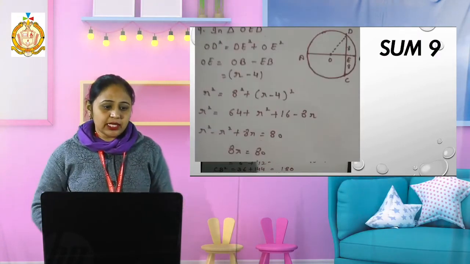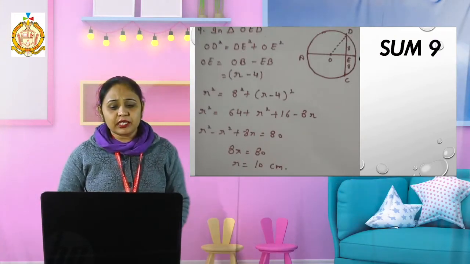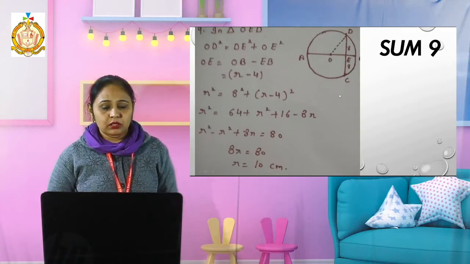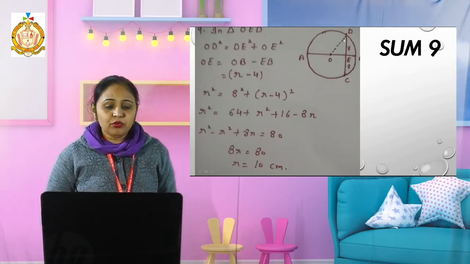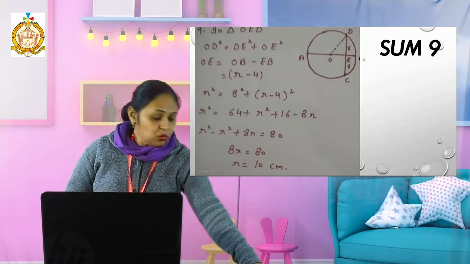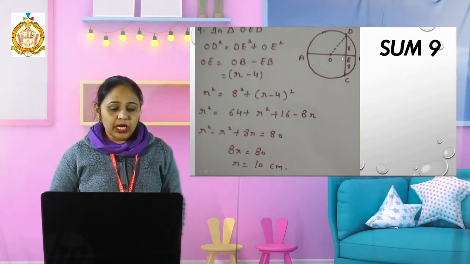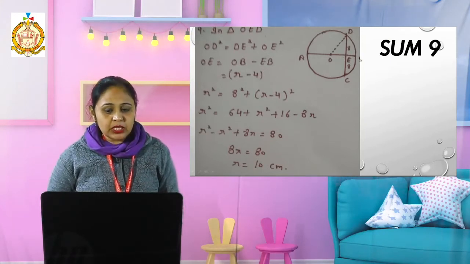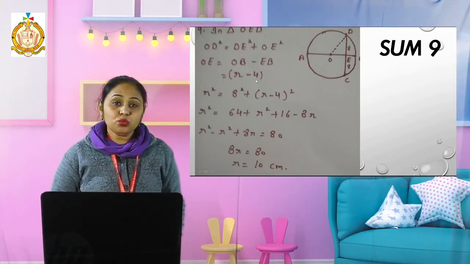Okay, now see the next sum, number 9. In this sum, see students, again a figure is given. Now the radius is not given. This OD is not given, but DE and EC are given as 8 centimeter, and I want to find the radius. Now see students, this EB is also given, 4 centimeter. Now what to do? If I want to find OE, I will subtract this EB from OB. That means OE becomes radius minus 4 centimeter.